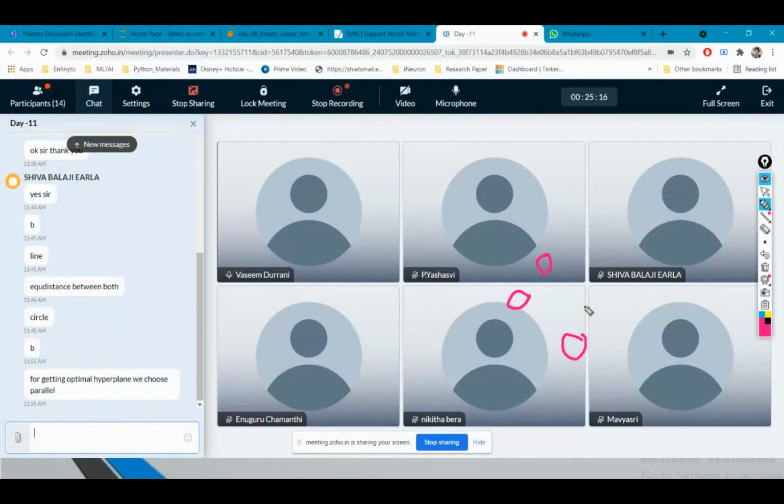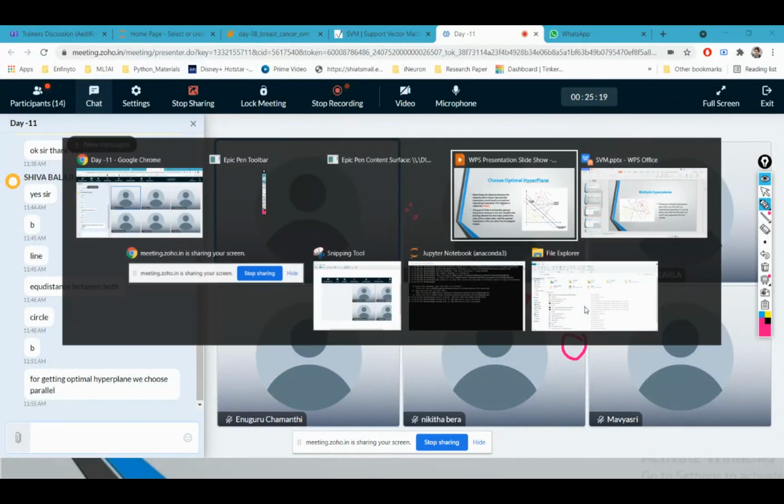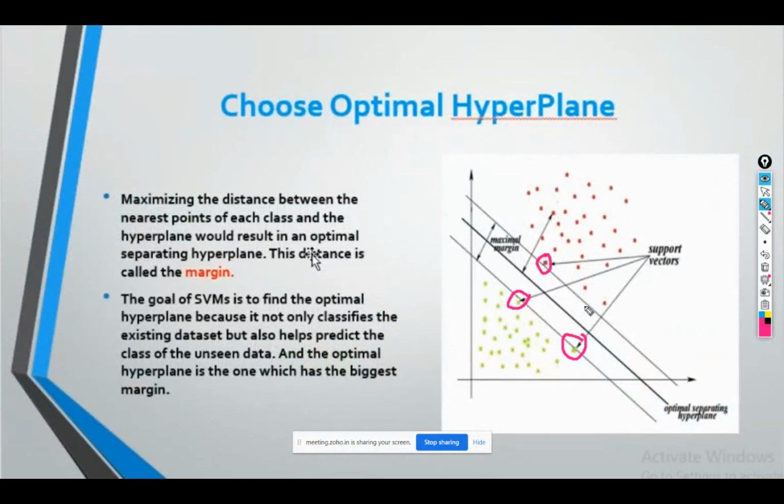For getting the optimal hyperplane, we choose parallel? No, that's not the exact reason. If we are not choosing the lines to be parallel, suppose we have two support vectors which are not parallel, then they will intersect at some point, which will invalidate our hyperplane condition or our characterization.